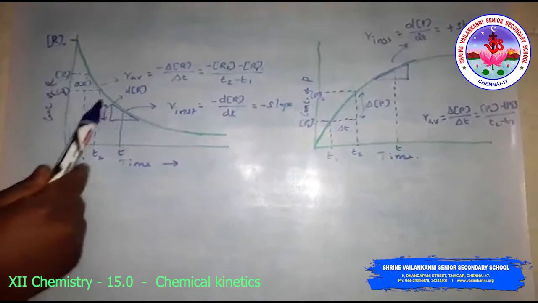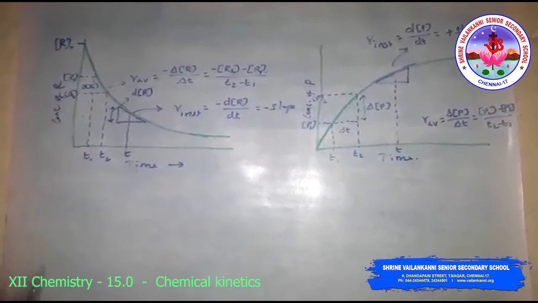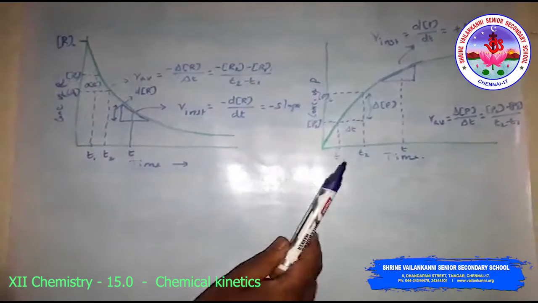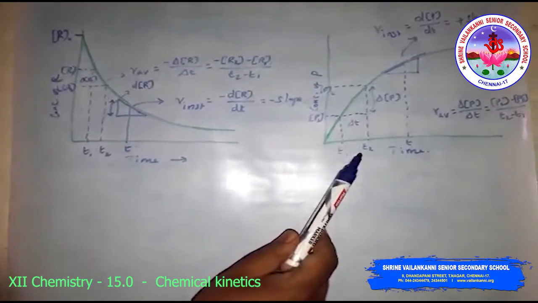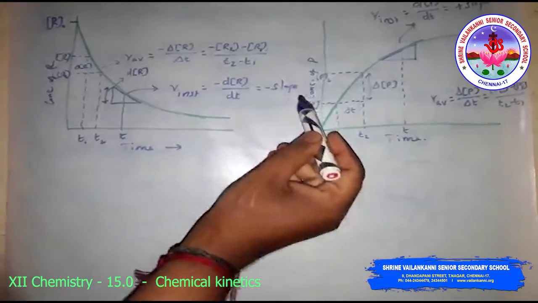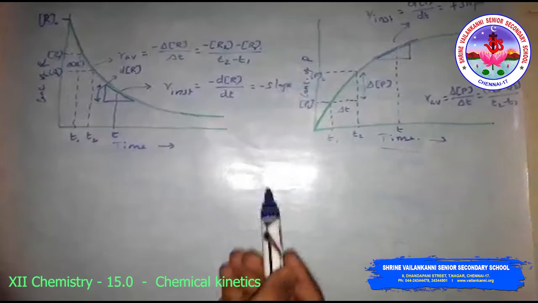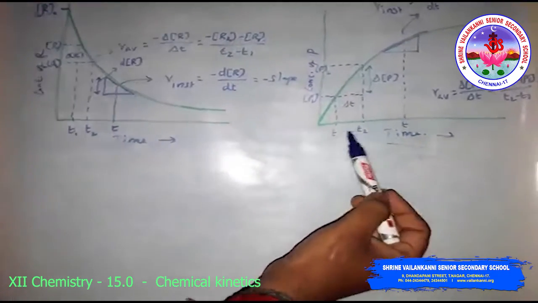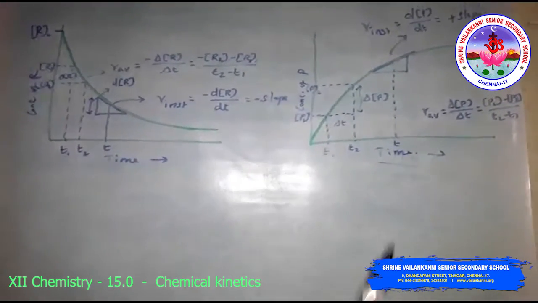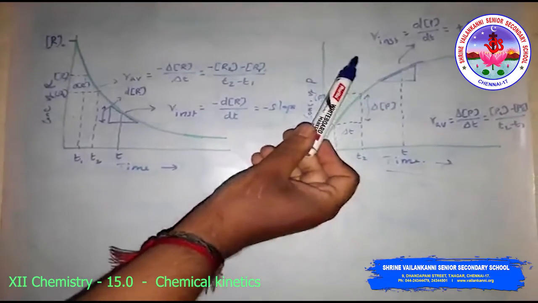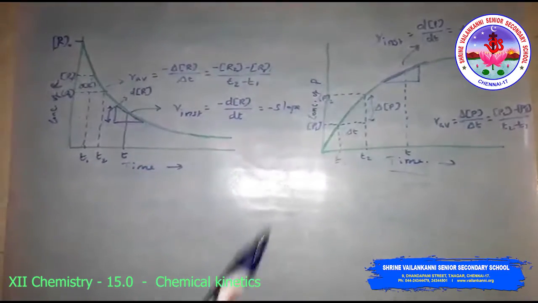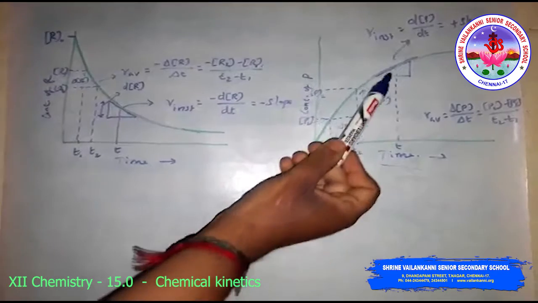So you will get the negative slope for the reactant side, and this is the concentration of the product versus time, with two different times, T1 and T2. For the instantaneous rate you will get the positive slope.